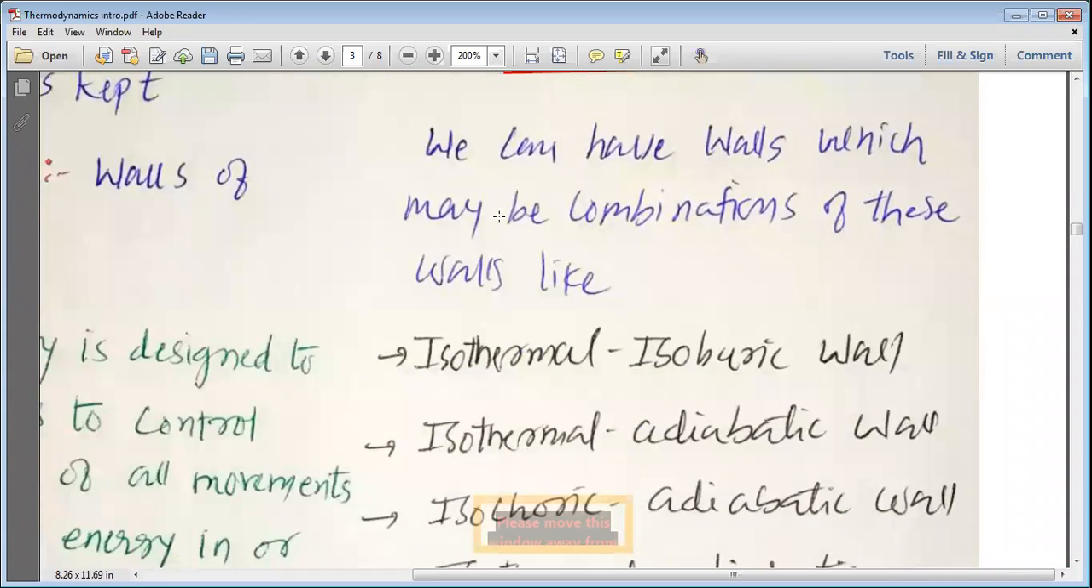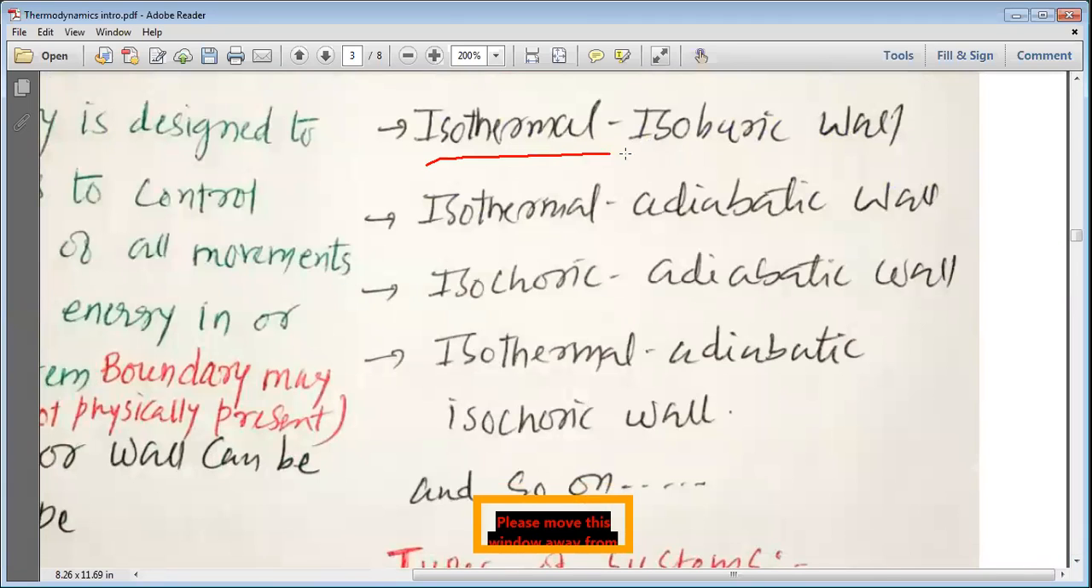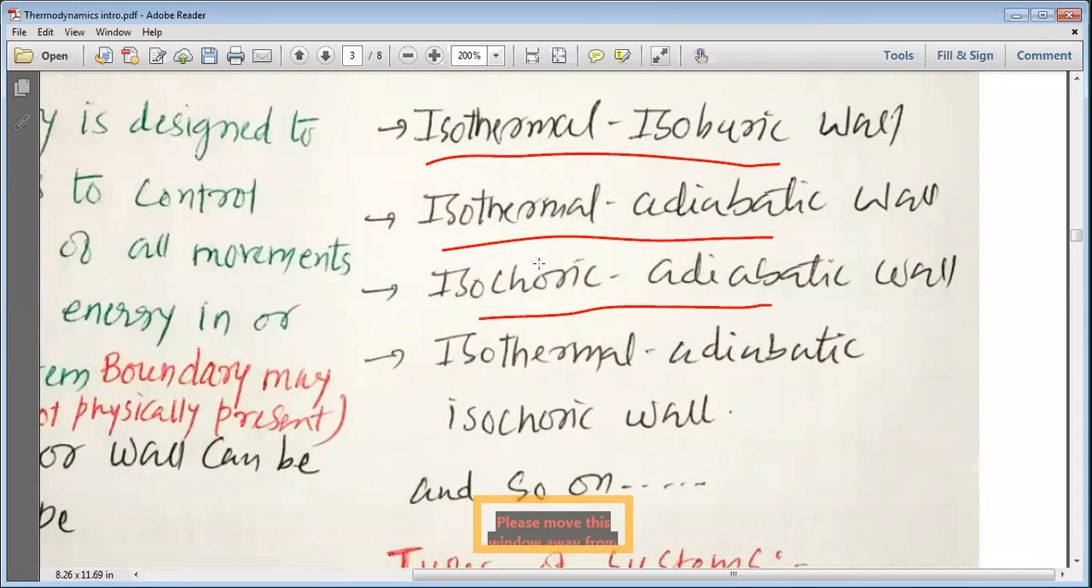We can have walls which may be a combination of these walls, like we may have an isothermal and isobaric wall. That means the temperature and pressure both cannot be changed. Isothermal and adiabatic wall, that is not allowing the heat content as well as the temperature of the system to be changed. Isochoric and adiabatic, that means the volume of the system and heat content of the system are not allowed to be changed. Isothermal and adiabatic, that means the temperature as well as the heat content of the system are not changed, but it can be isothermal, adiabatic, and isochoric wall.